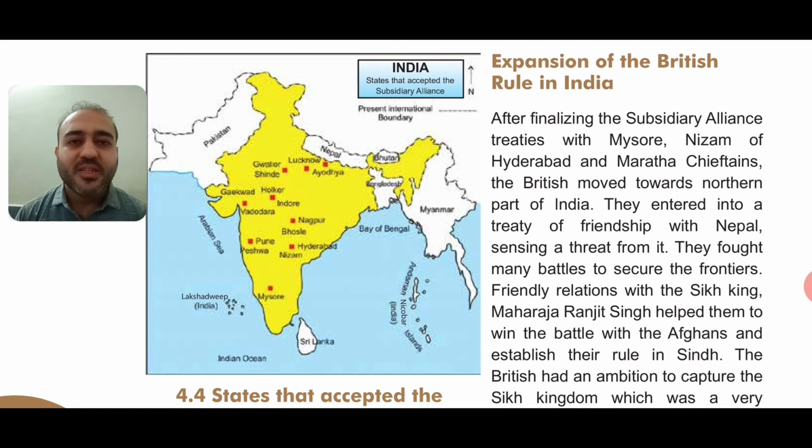So chieftains means the leader of the army, who is the head of the army. The British moved towards the northern part of India. They entered into a treaty of friendship with Nepal, sensing a threat from it.